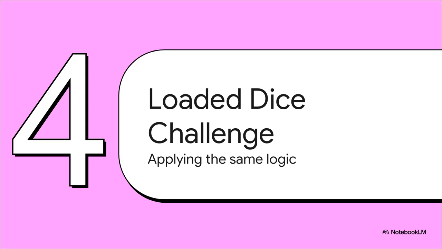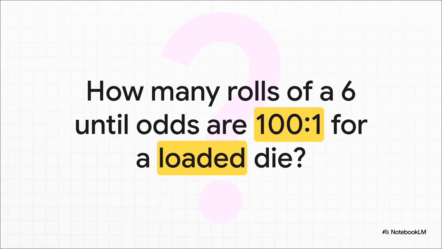So, to really lock this idea in, let's use the exact same logic on a totally different problem. Let's try the loaded dice challenge. All right, here's the setup. You've got a die. Could be a normal fair die, or it could be loaded to favor a certain number. You start rolling, and you get a 6. Then you get another 6, and another. The question is, how many 6s in a row would it take for you to be practically certain, let's say 100-to-1 odds certain, that the die is loaded?